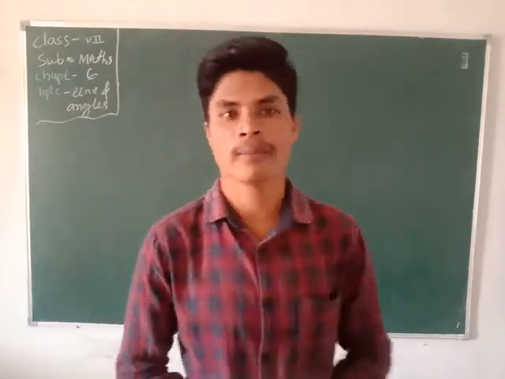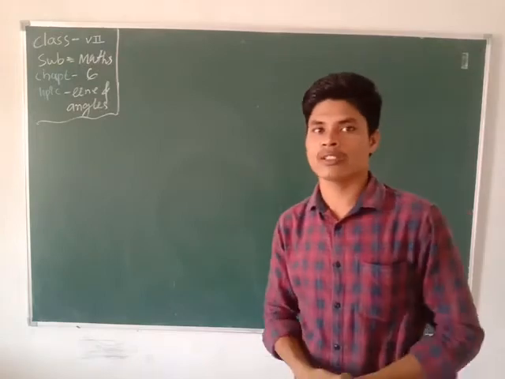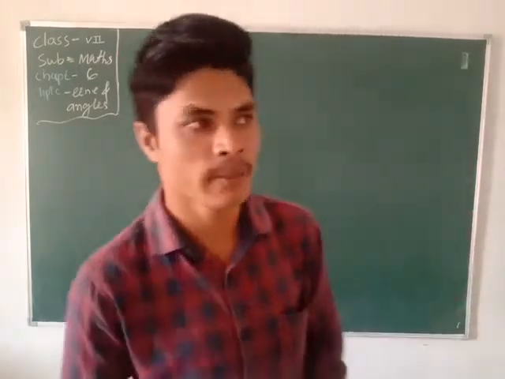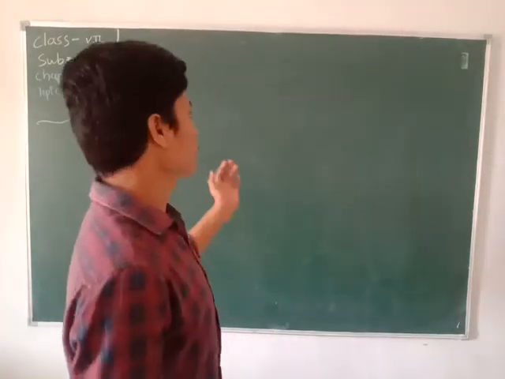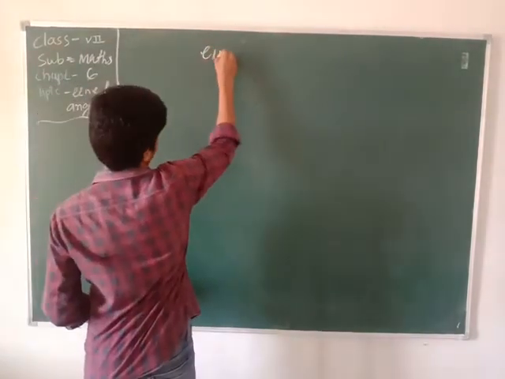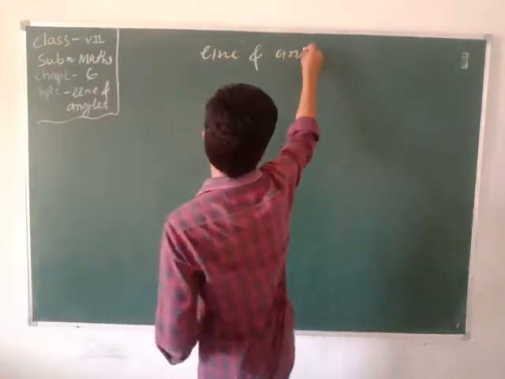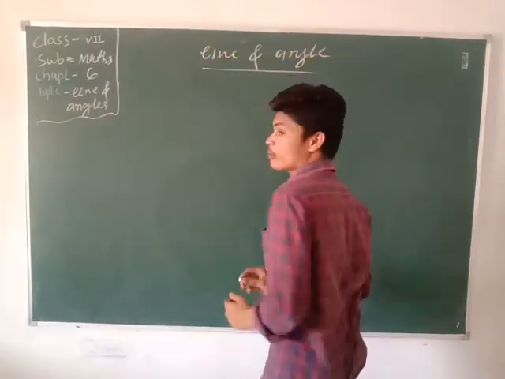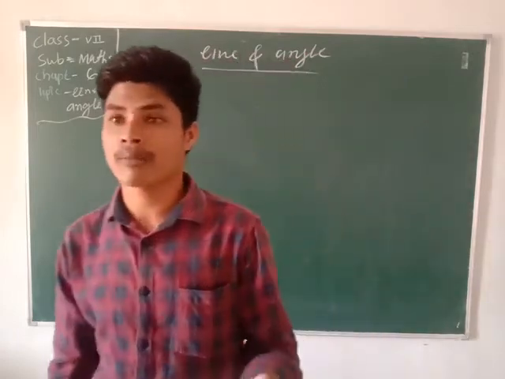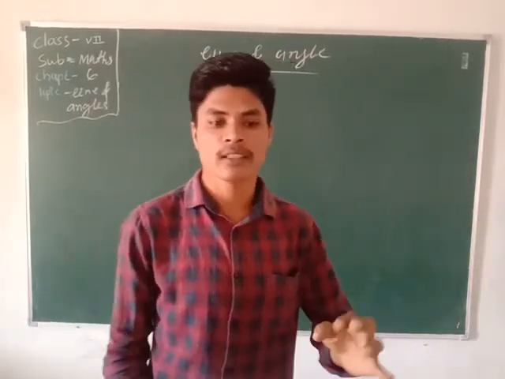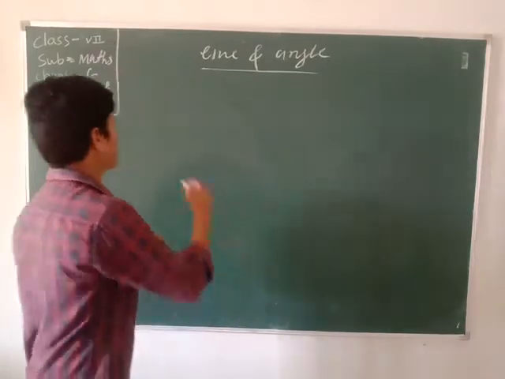Today we discuss chapter 6, lines and angles. Already you know about lines and angles. There are many types of lines and angles. Today's topic is lines and angles. First we discuss the lines, how a line can form, how angles can form. The first one is what? Point. First we discuss the point.